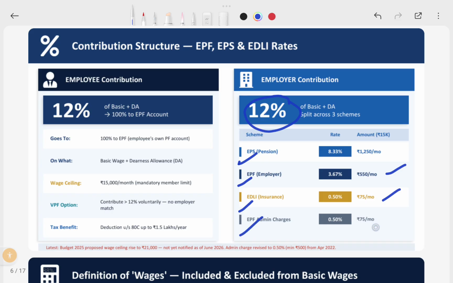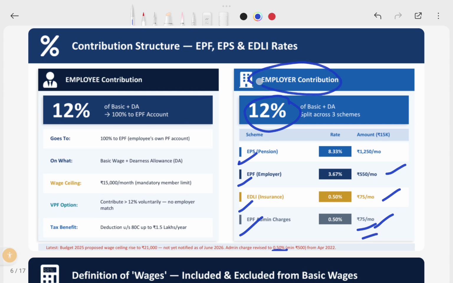Admin charges go to 0.05% again. So the admin charge has been revised to 0.5. Earlier it was 0.65, but it was revised to 0.5. I am coming with the new percentages. So your 1500 or 1800 will go like this